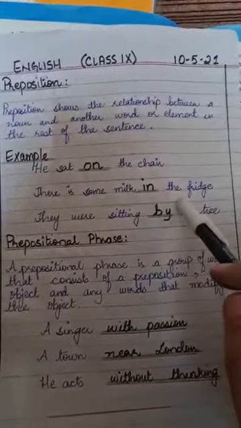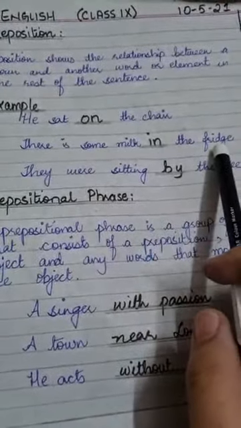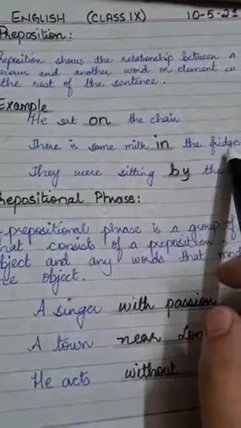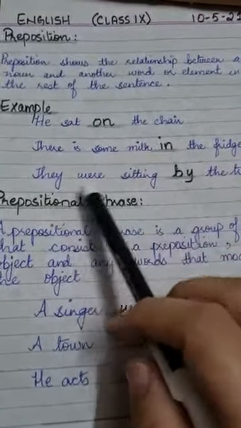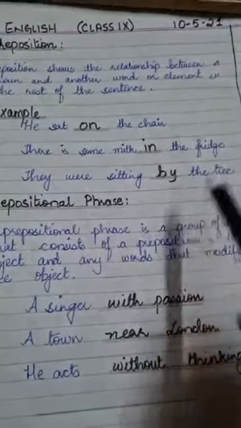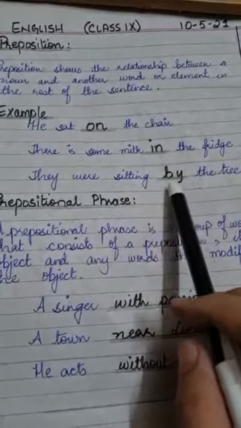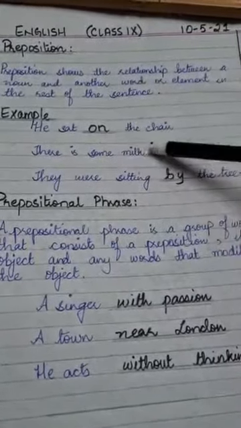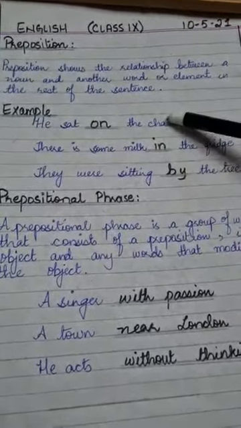There is some milk in the fridge. I repeat it again. See, there is some milk in the fridge. So the word in is showing the relationship between milk and fridge, that the milk is in the fridge, right? So the word in is what? It's a preposition. They were sitting by the tree. Now by is showing us where they were sitting. They were sitting by the tree. Okay. So this is how prepositions show the relationship between a noun and another word or element in the sentence, right?